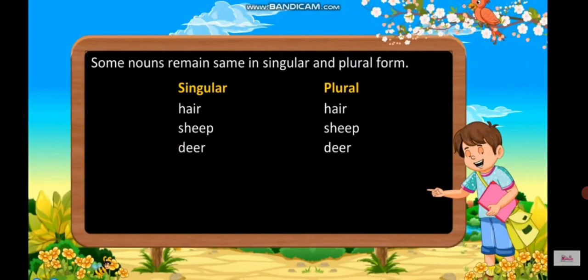Now, there are some nouns that remain the same in singular and plural form. Like hair remains hair when it is made plural. Sheep remains sheep. Deer remains deer.